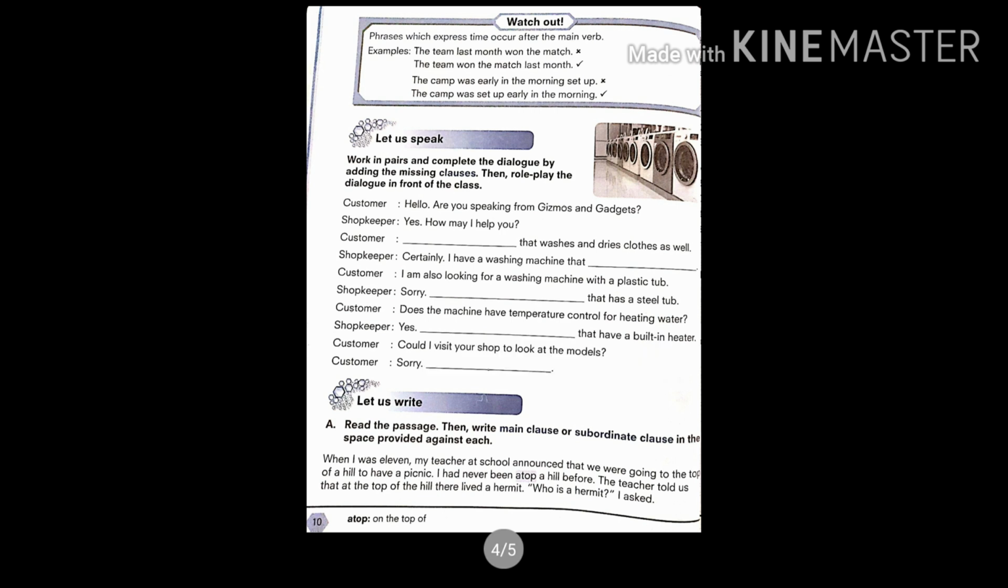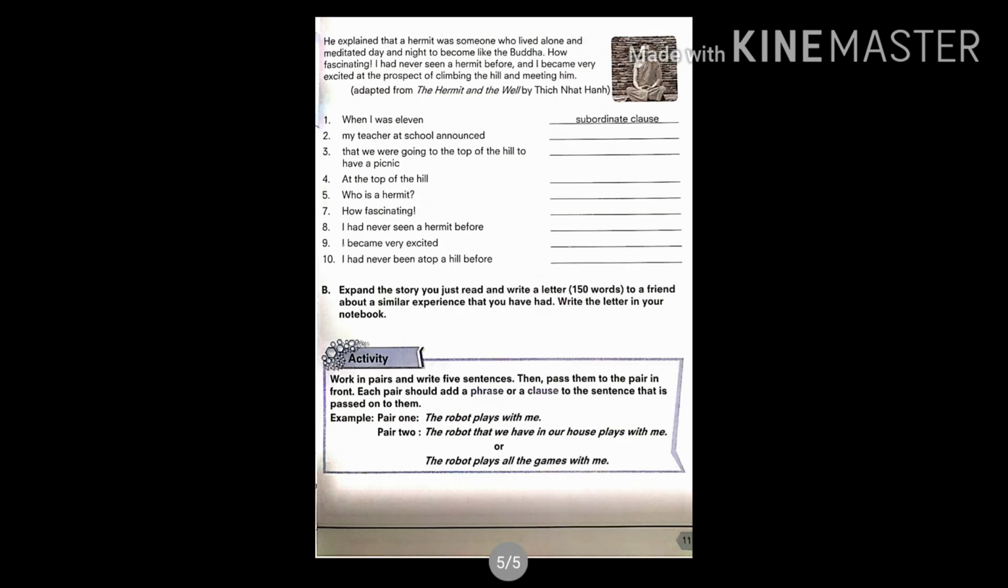In the next exercise, let us write. A passage is given, read the passage, then write main clause or subordinate clause in the space provided against each. So first of all, read the passage on your own, and then I'll directly go to the exercise. When I was 11. So this is a subordinate clause. My teacher at school announced, again a subordinate clause, that we were going to the top of the hill to have a picnic, subordinate clause. At the top of the hill, subordinate clause.